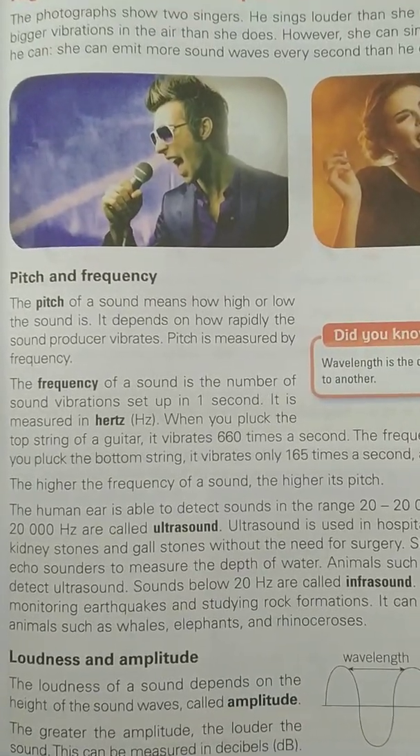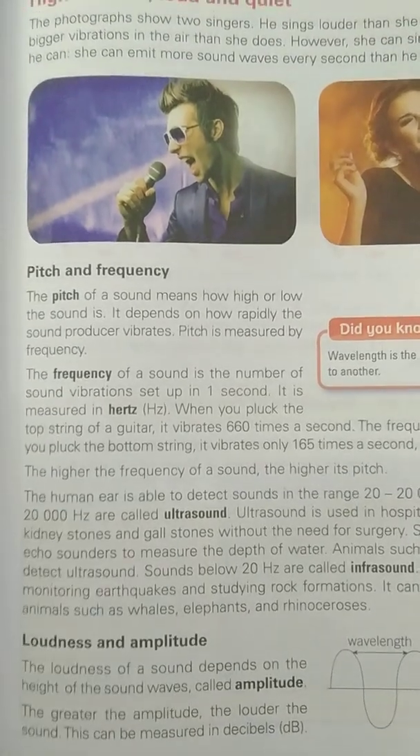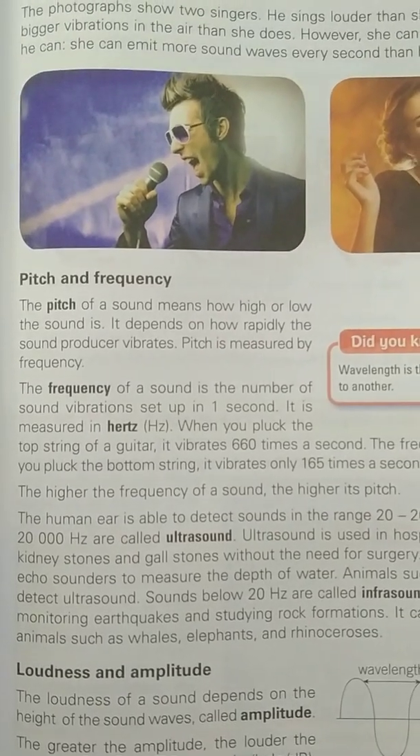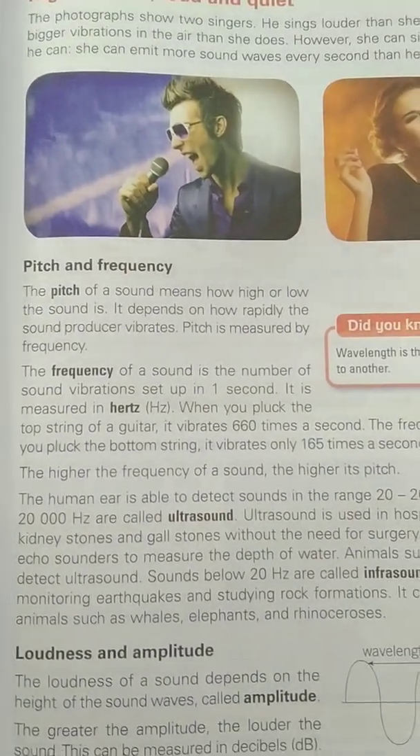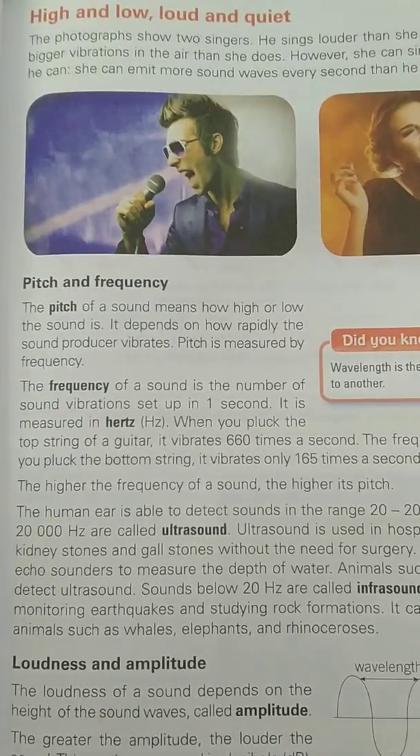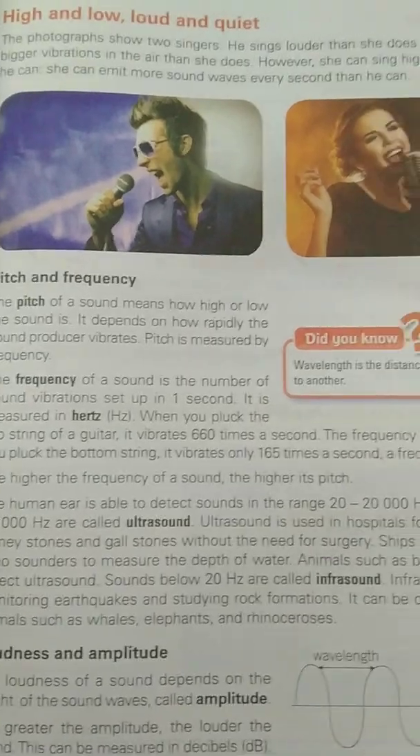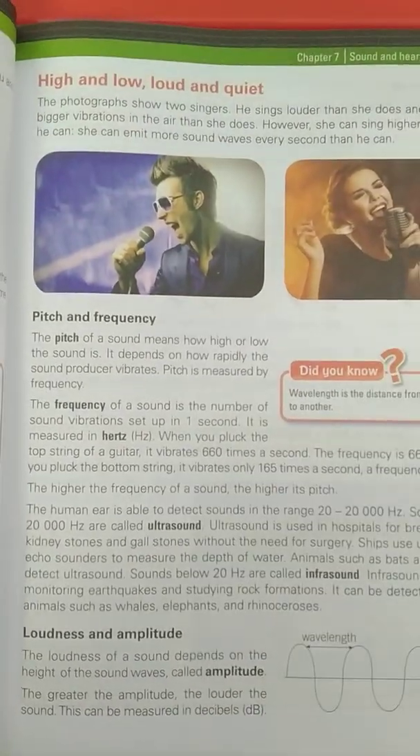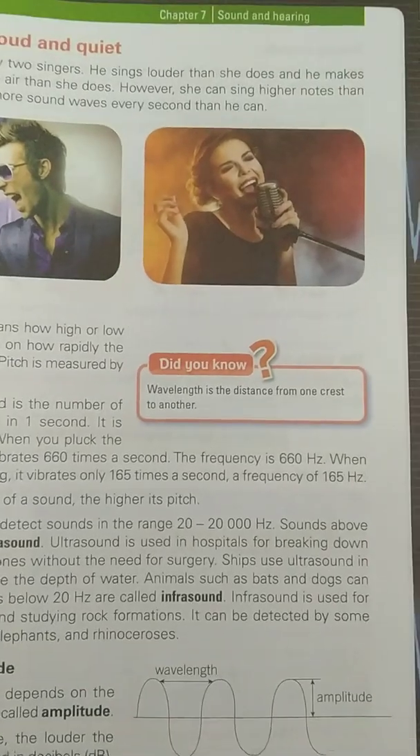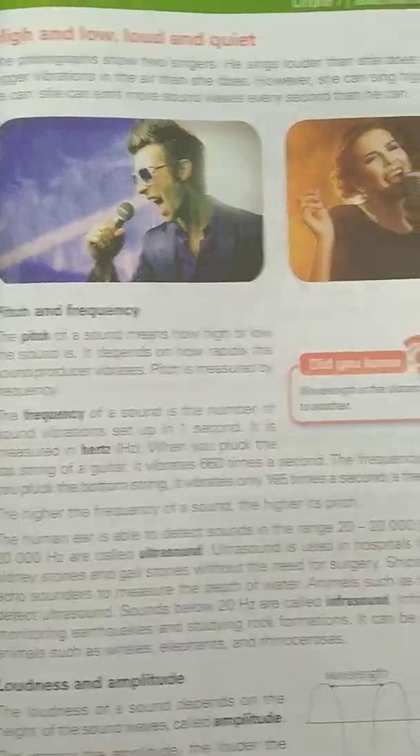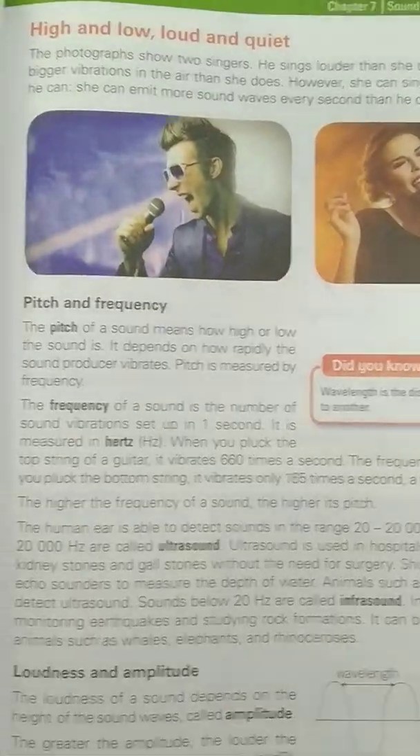The higher the frequency of a sound, the higher its pitch, because we measure the pitch with the help of frequency, and the unit to measure it is hertz. The human ear is able to detect sound in the range of 20 to 20,000 Hz. Sounds above 20,000 Hz are called ultrasound. Ultrasound is used in hospitals for breaking down kidney stones and gallstones without the need for surgery. Ships use ultrasound to detect the depth of the water. Animals such as bats and dogs can detect ultrasound.